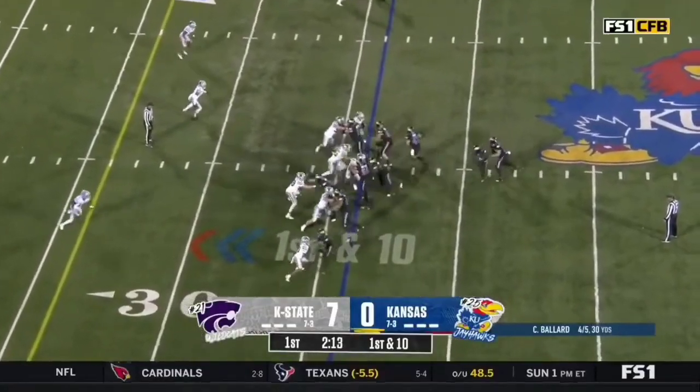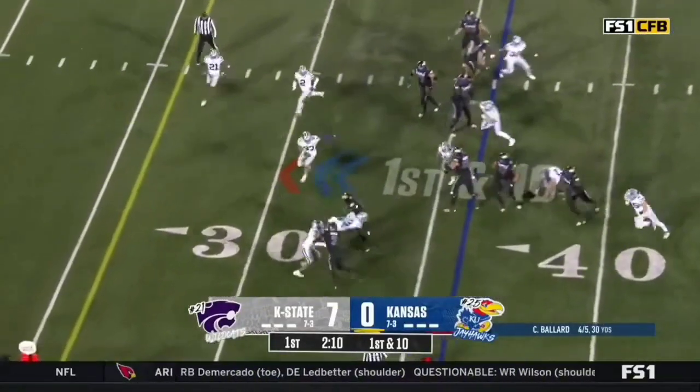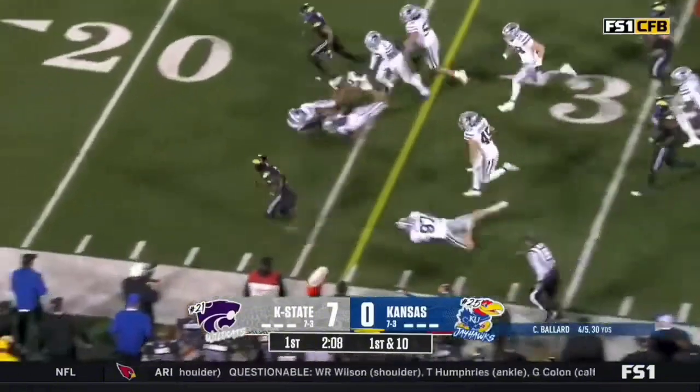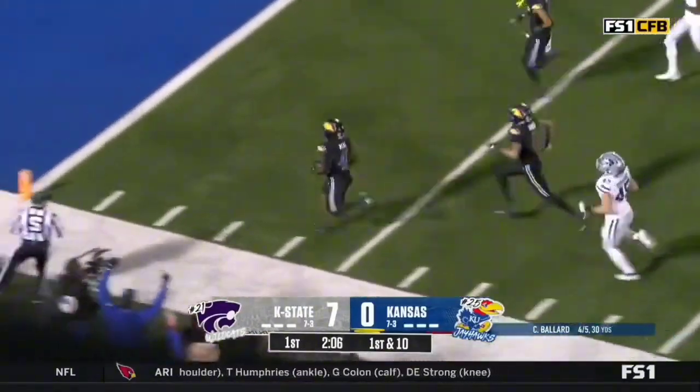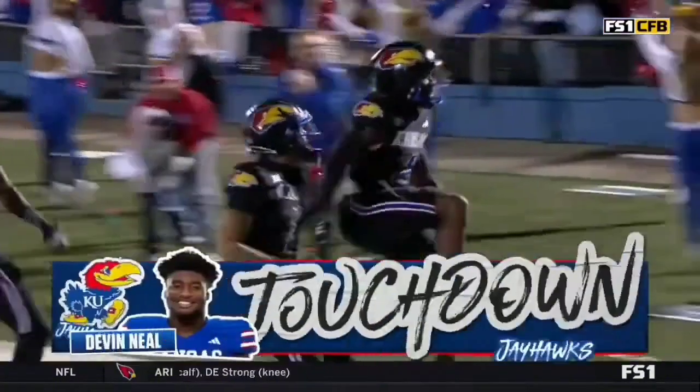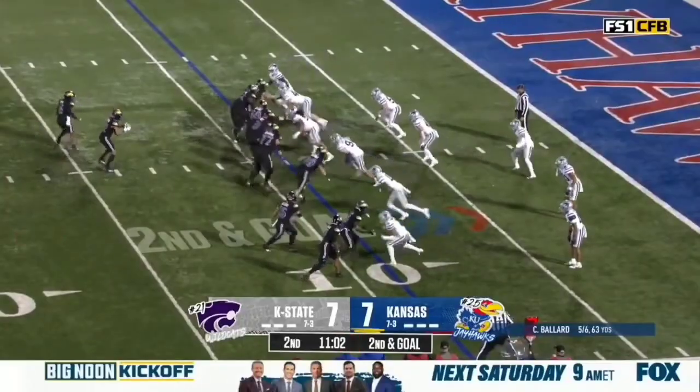Casey, one of the tight ends in motion. 11th play of the drive. And it will be Neal. Stutter step from Neal. Slips a tackle down the sideline. Touchdown, Kansas. Laughlin again.